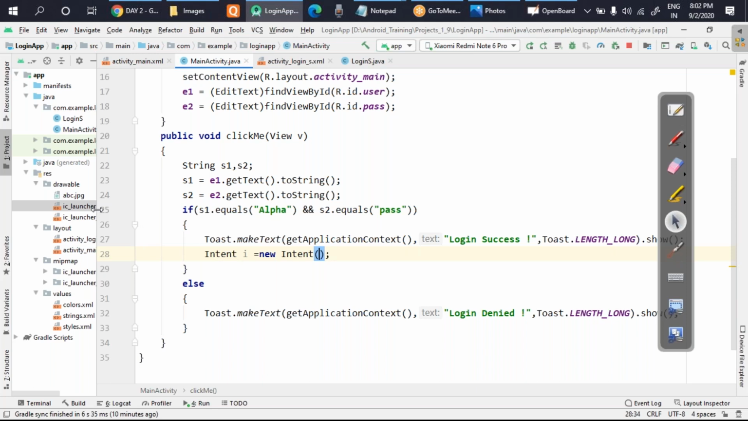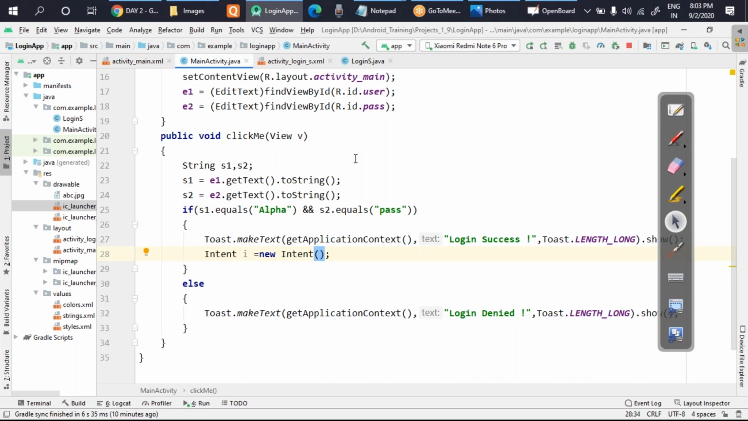And in this, you have to pass two parameters. What is that? One is where you are and where you want to go. Okay, and that is called explicit intent. It means where you are and where you want to go. So explicitly you are telling where you want to go.